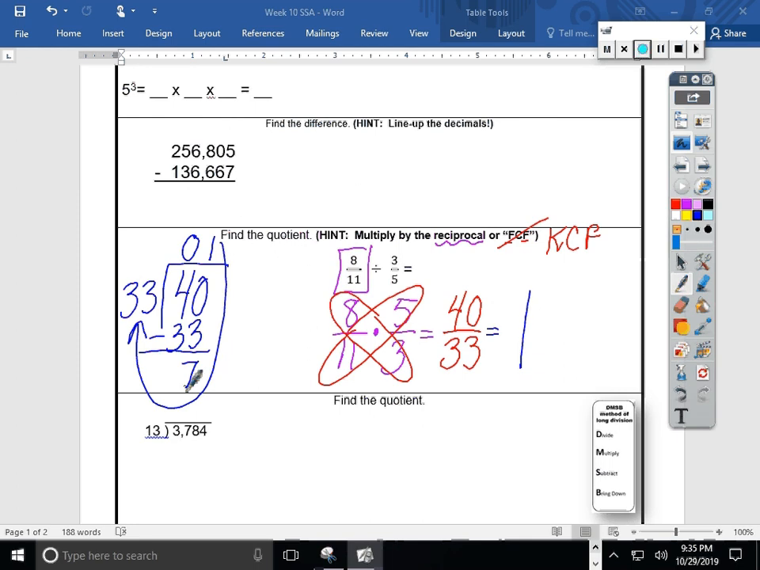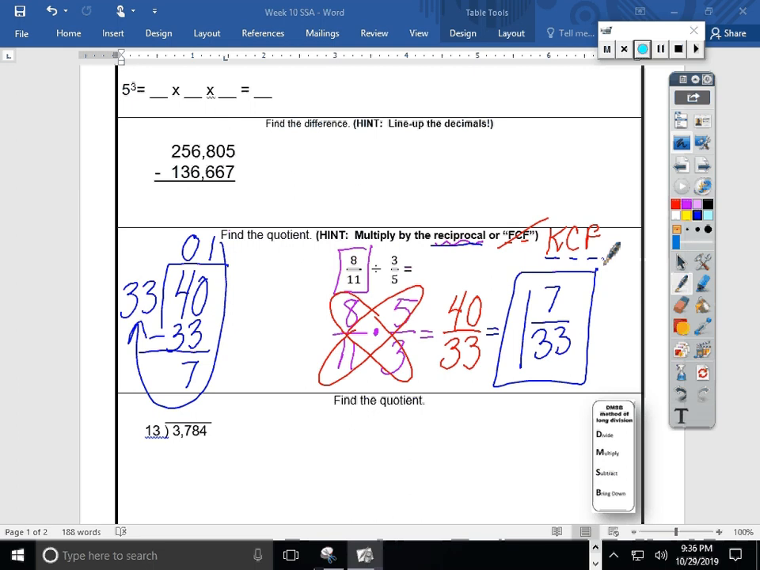I have 7 leftover pieces out of 33 possible parts. I'm trying to make groups of 33. We would read this next number as 1 and 7/33. Now it's kind of a crazy answer, and that's kind of why we decided not to do a model approach. So we're pushing you away from that, and we're trying something different called the reciprocal method, or keep, change, flip.